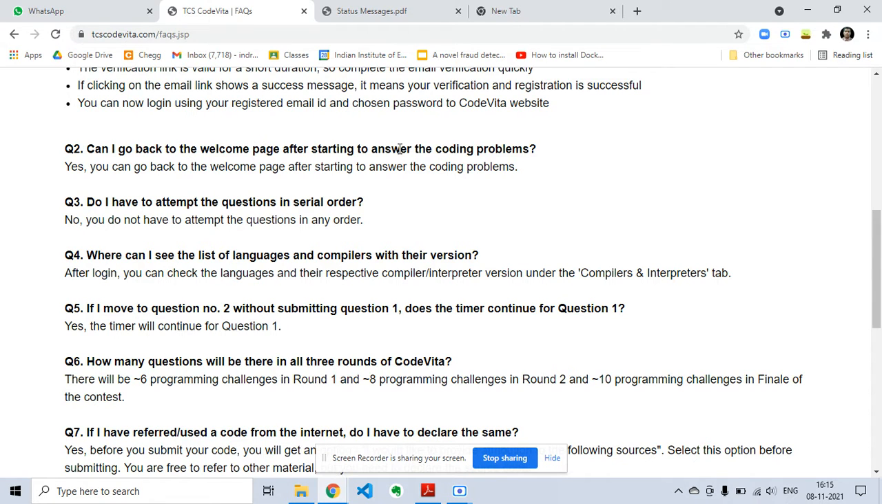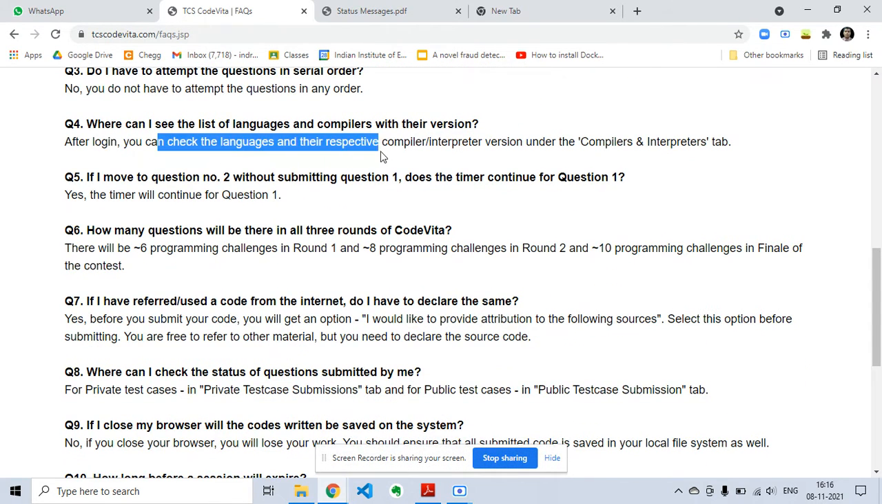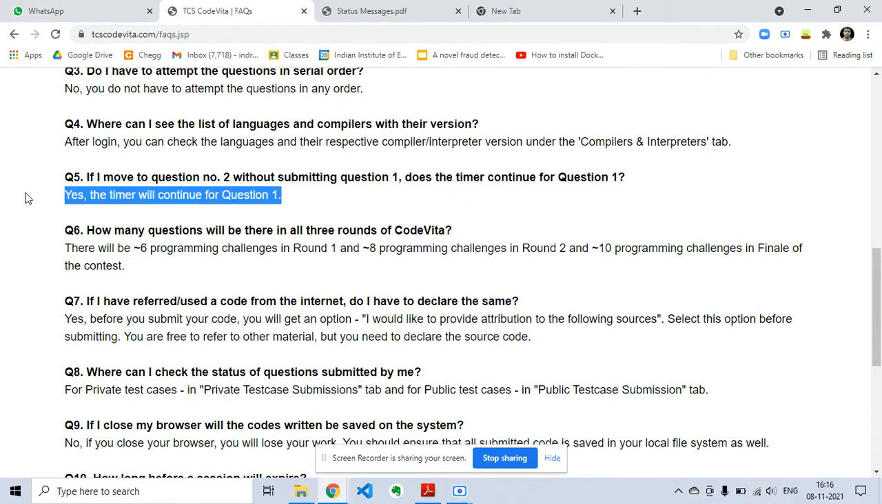If you come back to the welcome page after starting to answer the coding problems, it is absolutely okay. And you do not have to attempt the questions in serial order. You can attempt them in any order as per your comfort. You can see the list of languages given in the compiler. And if I move to question number 2 without submitting question number 1, does the timer continue for question number 1? Yes, the timer will continue for question number 1. The time is fixed for every question, so you can utilize it as per your wish.